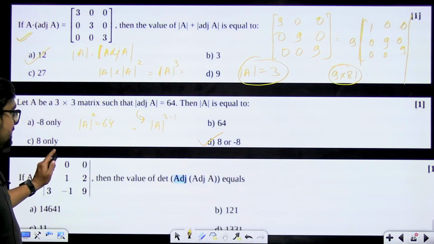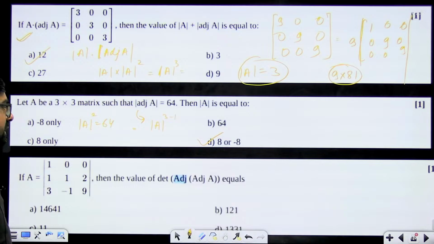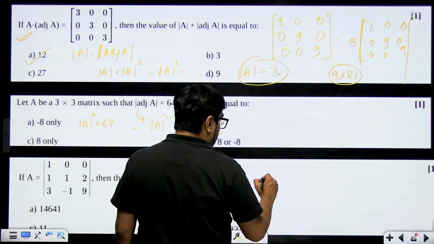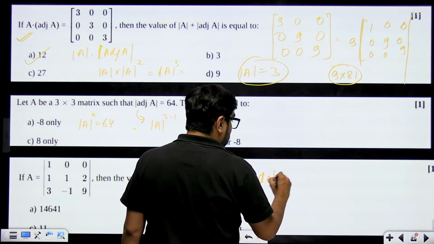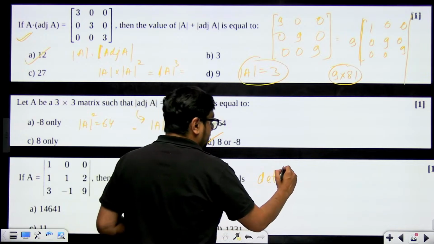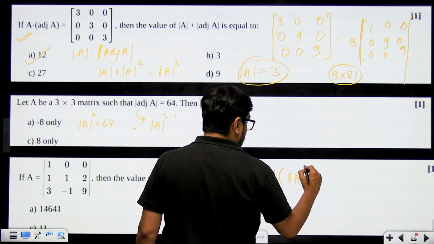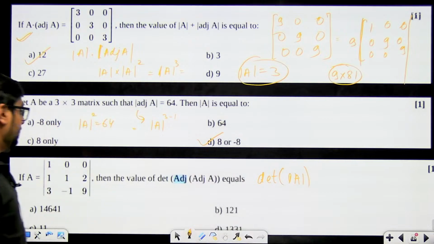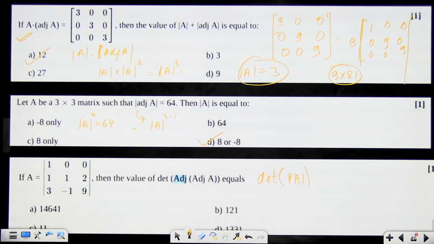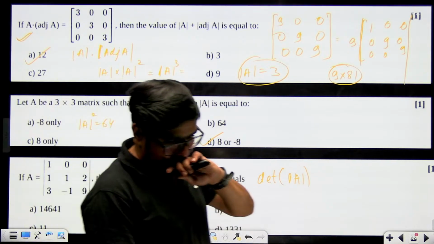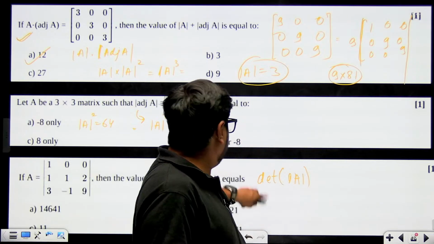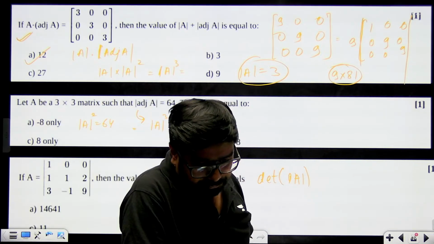Okay, so A is this matrix which is of order 3 cross 3. So what will adjoint of adjoint of A come out as? It will become determinant of A to the power 3 minus 2, that means 1. It will become nothing but determinant of A multiplied with A.